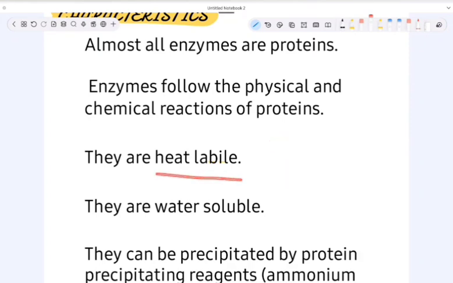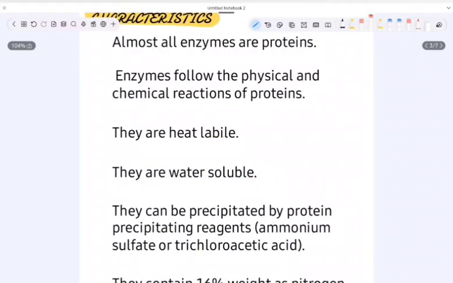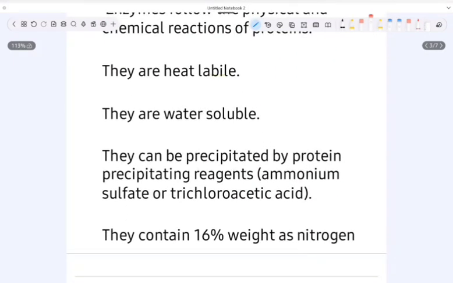Even enzymes get altered by heat, and they are water soluble. See, our raw egg is easily soluble in water, right? That is how we can make all the food items. So the same, even enzymes are water soluble. So these are all the physical and chemical properties of proteins. Now these enzymes can be precipitated by protein precipitating reagents.